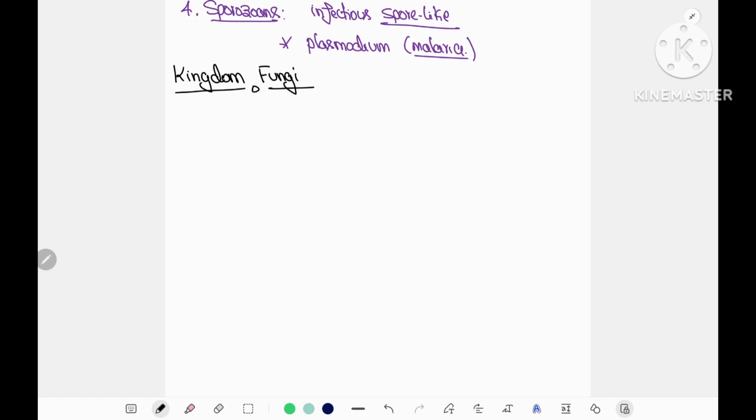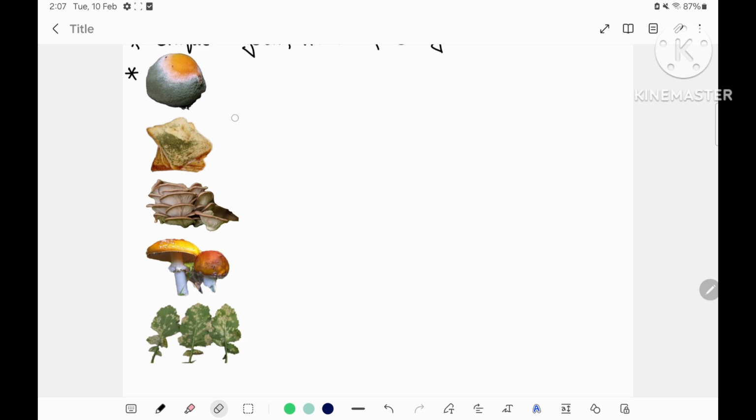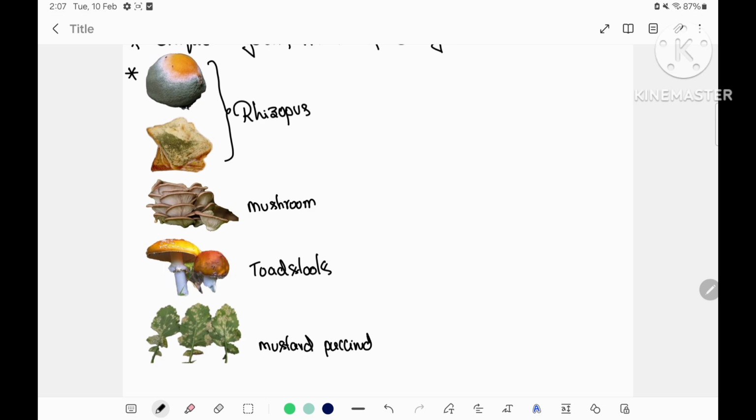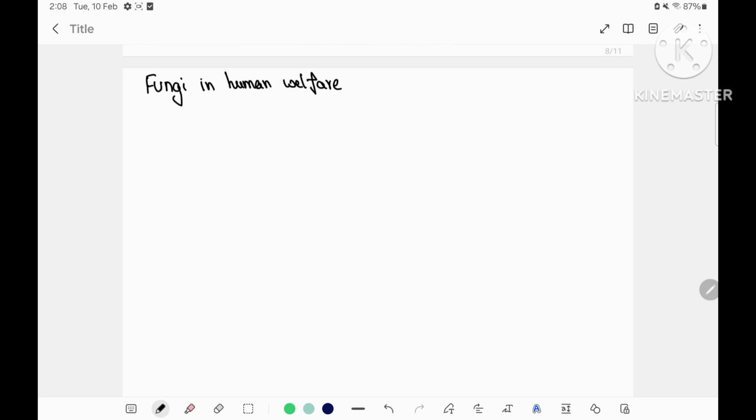Hello students, in this class let us discuss in detail about kingdom fungi. Kingdom fungi is a unique kingdom because it consists of all heterotrophic organisms. The fungus growing on a rotten fruit or bread is called Rhizopus; there are also mushrooms we eat, toadstools, and the white spot seen on mustard plant, that is Albugo. Here I wrote Puccinia, it's not Puccinia, it's Albugo. All of these are different forms of fungi we have seen, and as we observed they have different morphology and